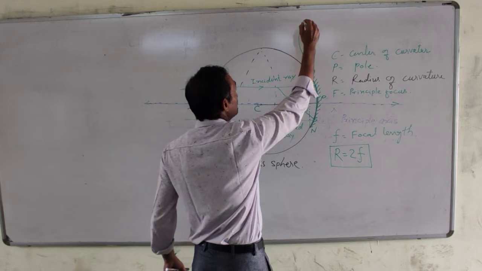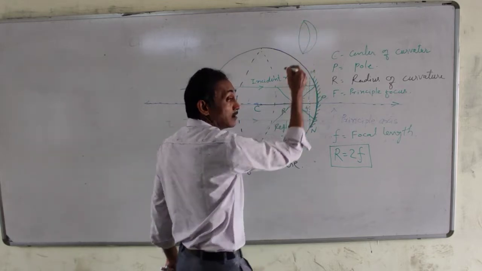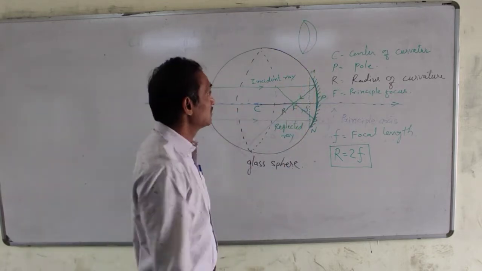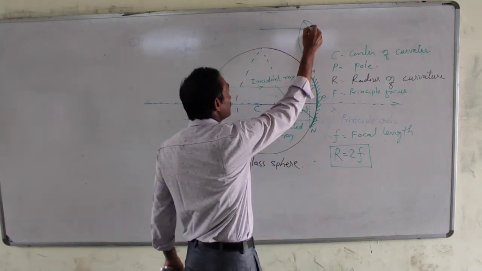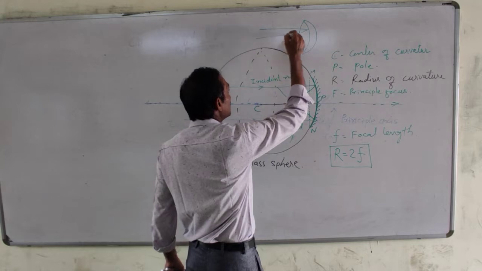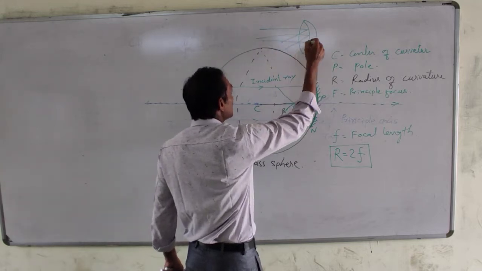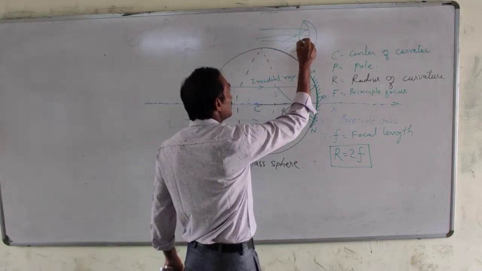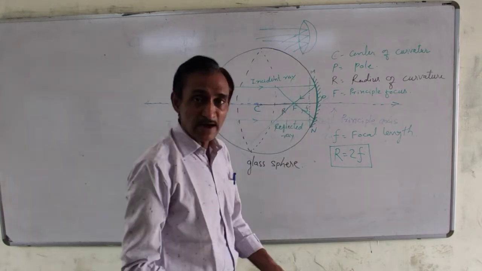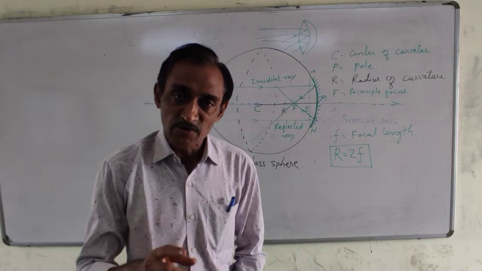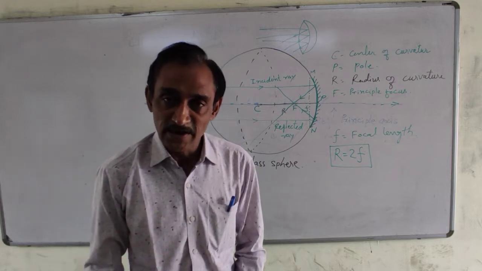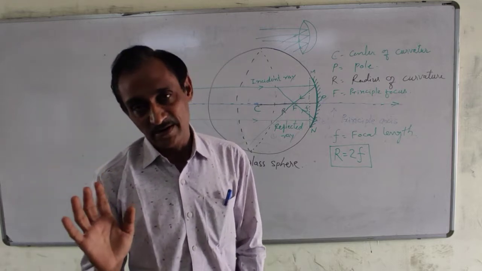The external surface is opaque, non-transparent, but the internal surface is reflecting. Rays of light, when incident at an angle, will get reflected. The laws of reflection hold true for concave mirror, convex mirror, and plane mirror.